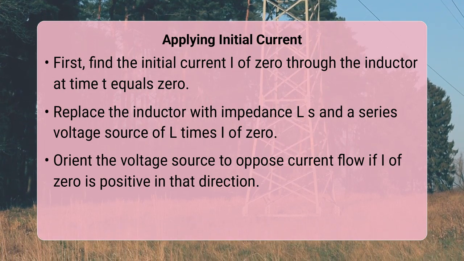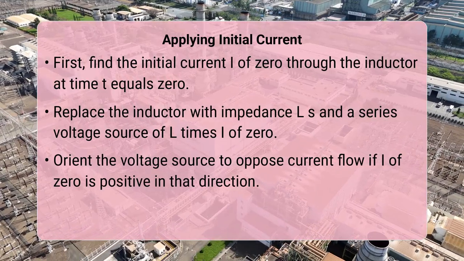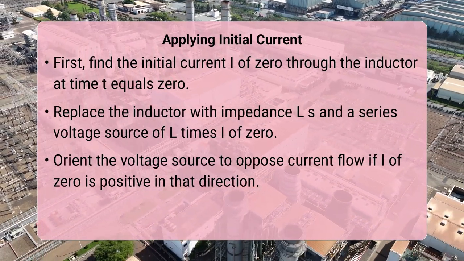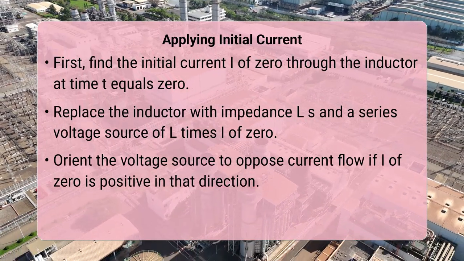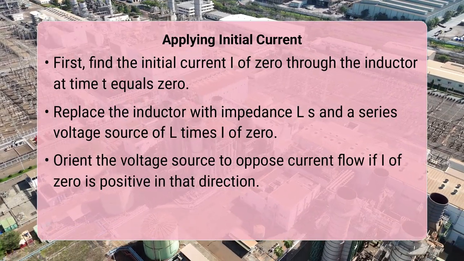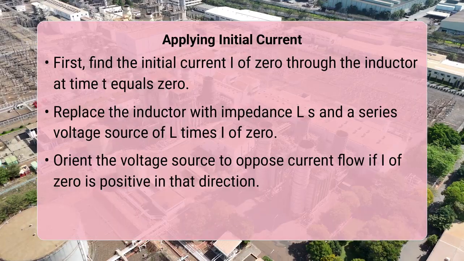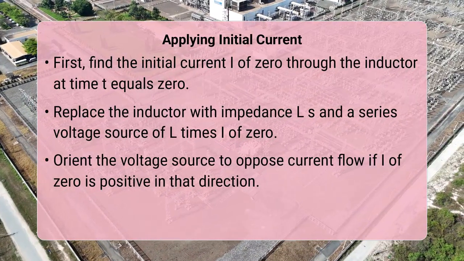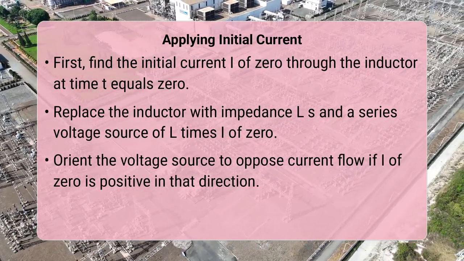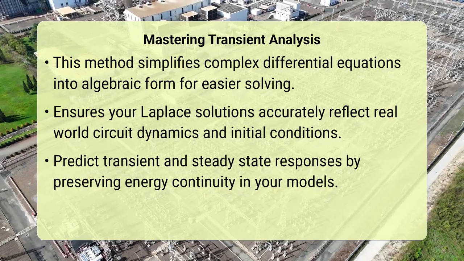The polarity of this voltage source depends on the direction chosen for the inductor current. If I(0) is positive in the assumed direction, the voltage source should be oriented to oppose that current flow, like a battery discharging through the inductor. This elegant method transforms the initial stored energy of the inductor into a convenient equivalent circuit component. It allows us to solve complex integro-differential equations using algebraic manipulations in the S-domain.